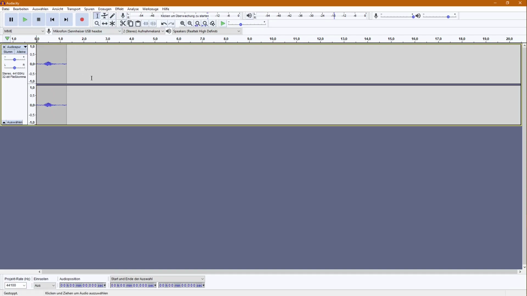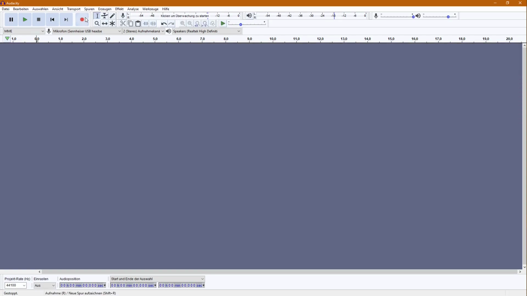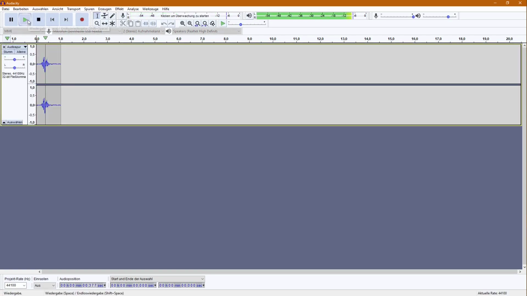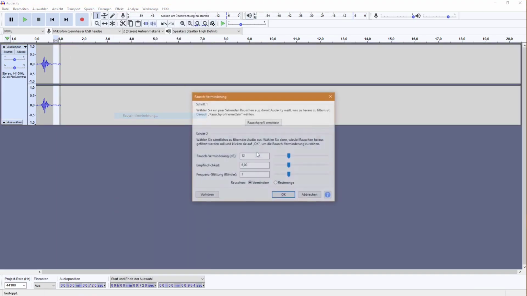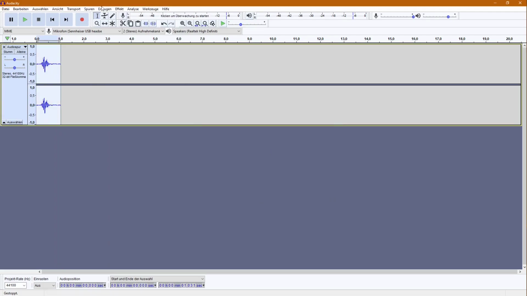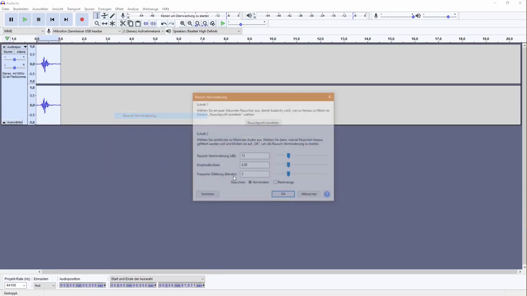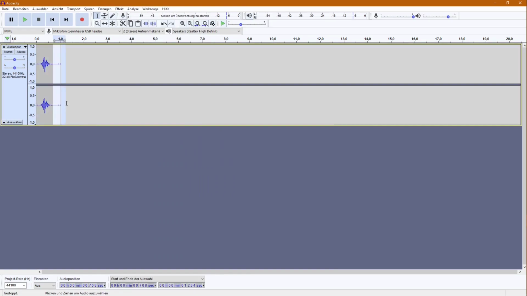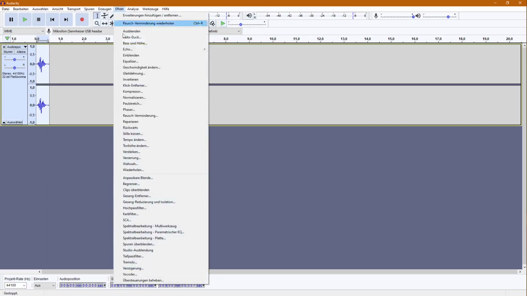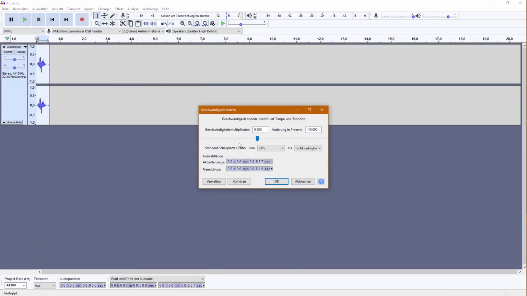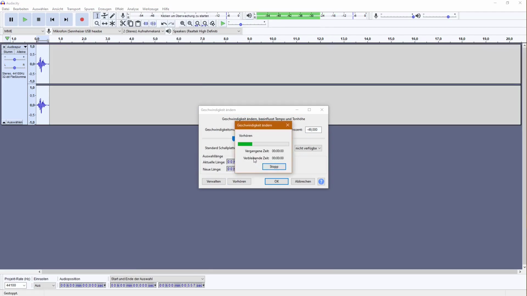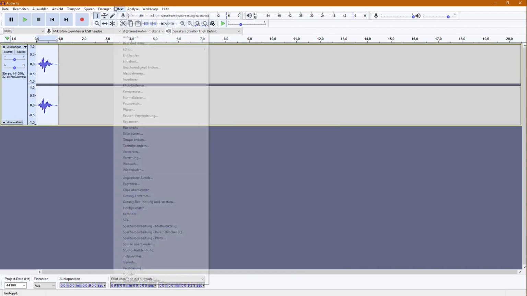Just trying some different sounds with my mouth, just blowing into the microphone. That seems better. So once again, removing the noise, not the mouse. Removing that part, and then slow the whole sound down. That seems good.